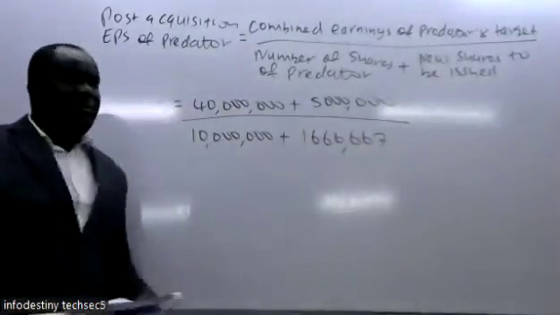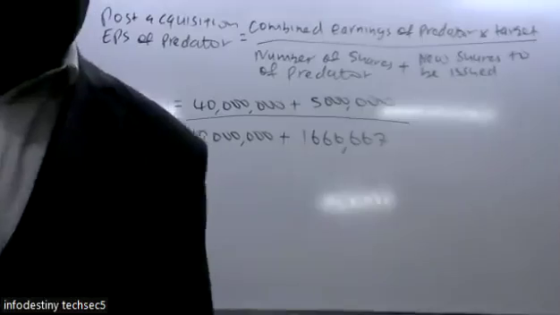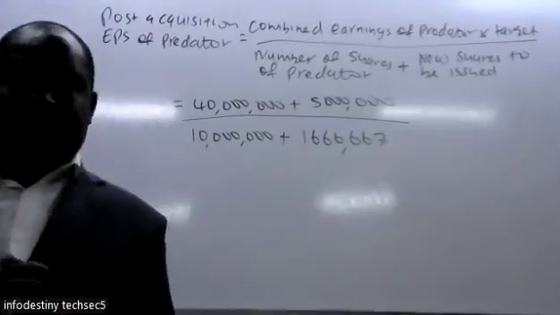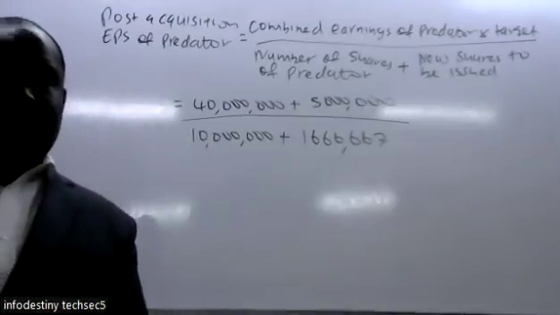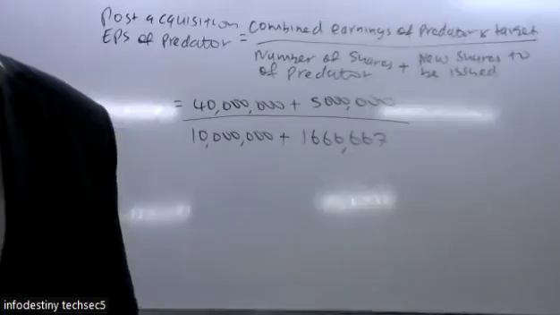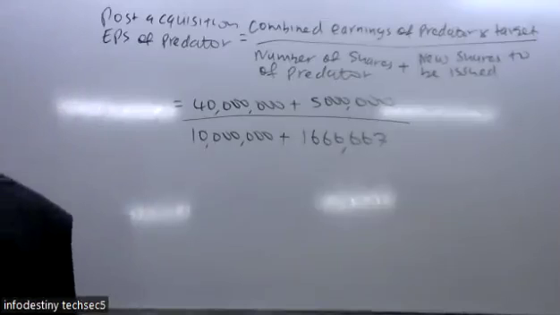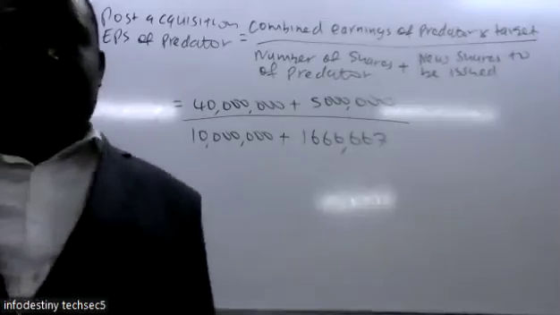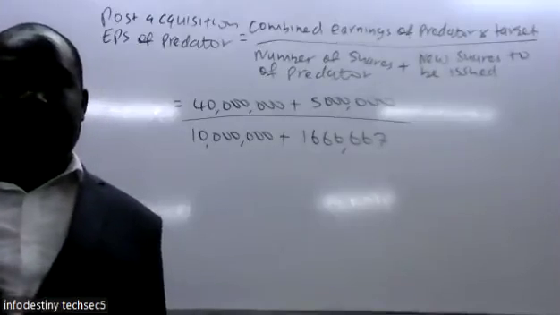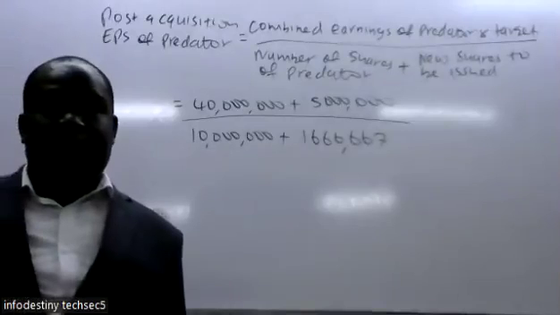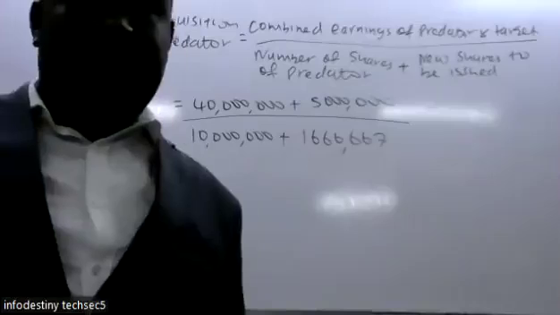So that now should be able to give you 3.86.